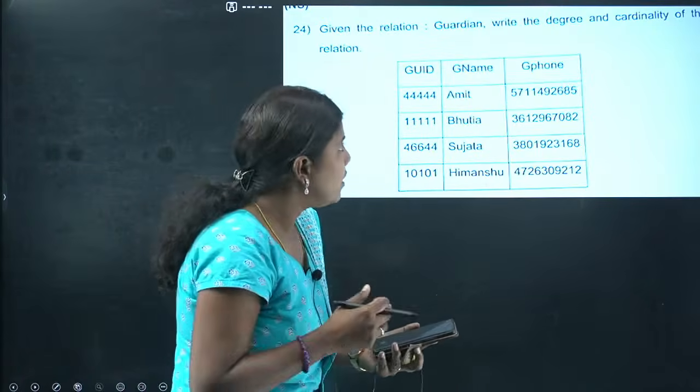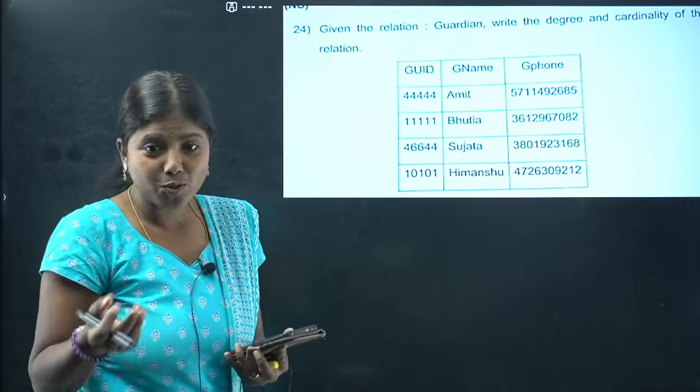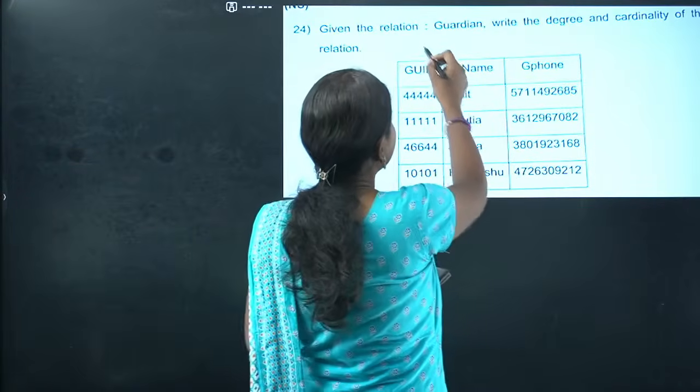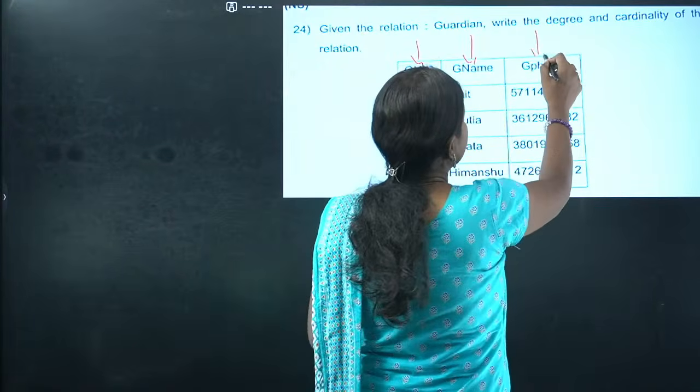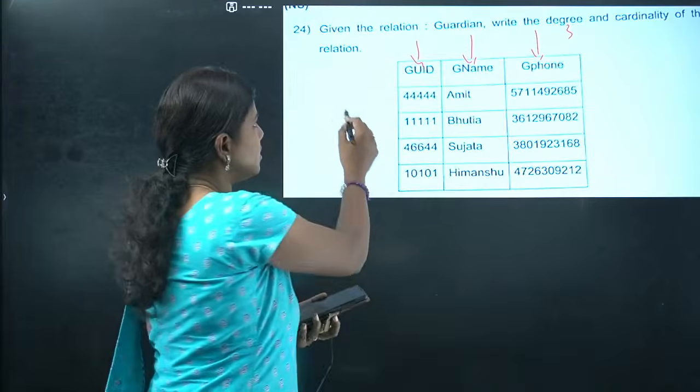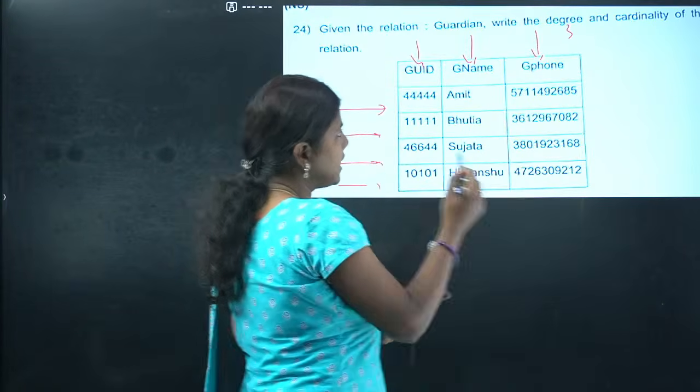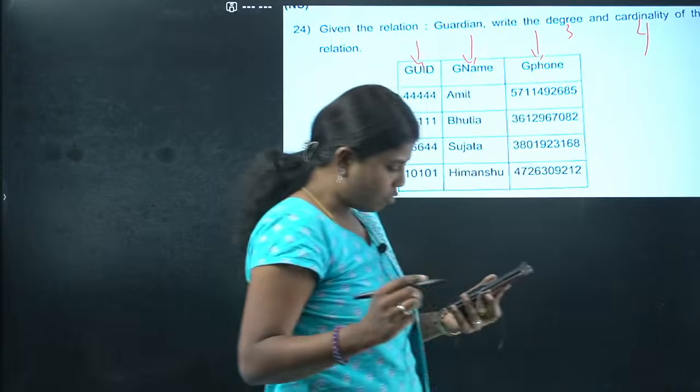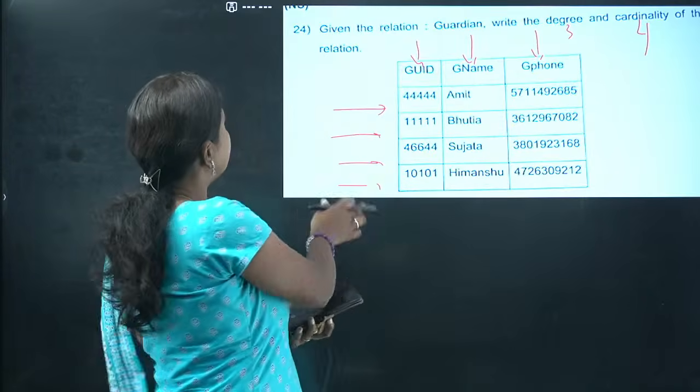Many of you, we have discussed this so many times. Students, you need to tell me now, degree and cardinality. Degree is going to be the number of attributes. Degree is going to be 3. Cardinality is the rows. How many? Cardinality is going to be 4. 3 and 4 is the answer. We'll go for the next question.